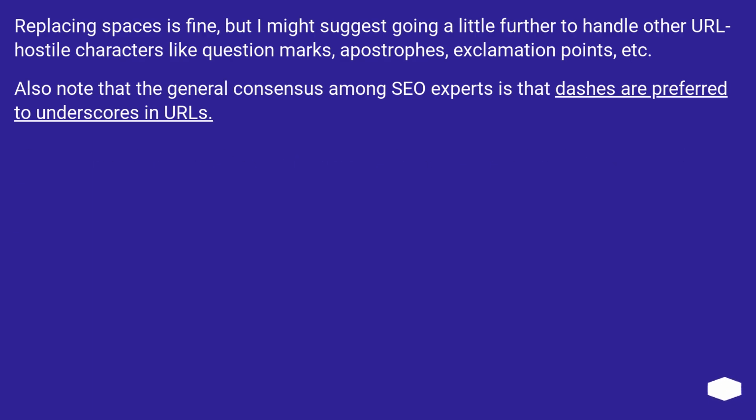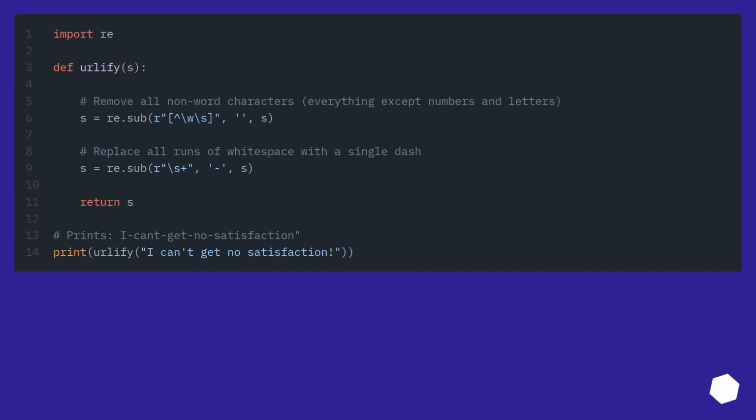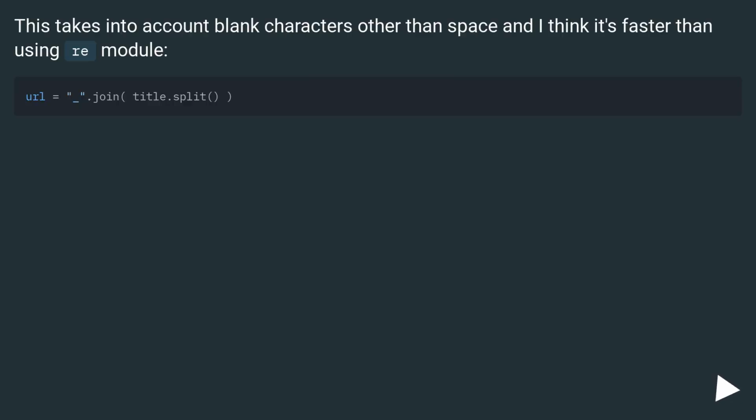Replacing spaces is fine, but I might suggest going a little further to handle other URL hostile characters like question marks, apostrophes, exclamation points, etc. Also note that the general consensus among SEO experts is that dashes are preferred to underscores in URLs. This takes into account blank characters other than space, and I think it's faster than using the re module.